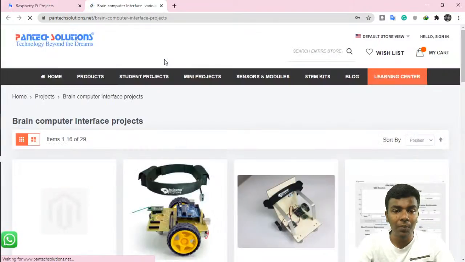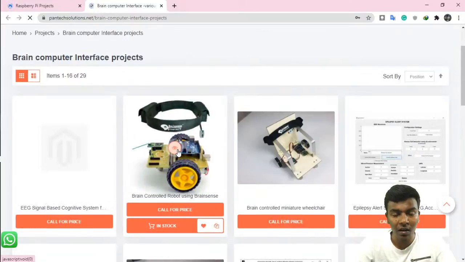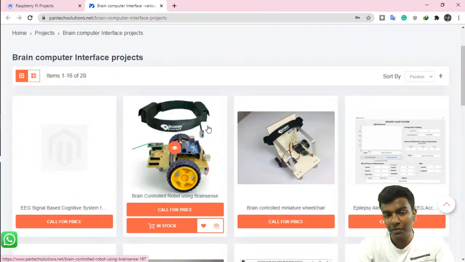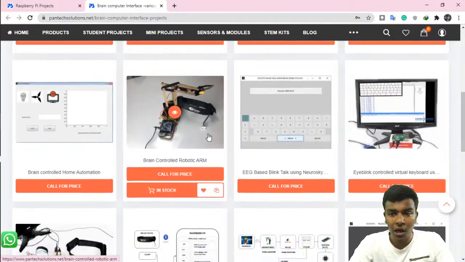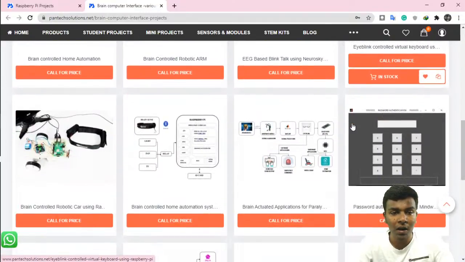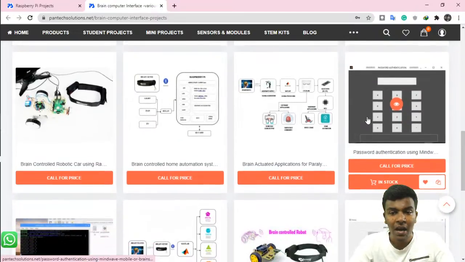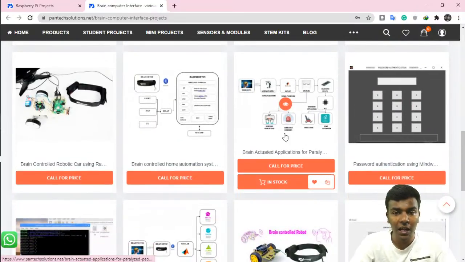So in the brain computer interface project, you can control the brain wheelchair with the help of BrainSense. This is our product which is used to interface your brain with the computer, with epilepsy detection, robotic arm and virtual keyboard using Raspberry Pi as well as MATLAB. And this is the 4-in-1 application with the help of the brain.